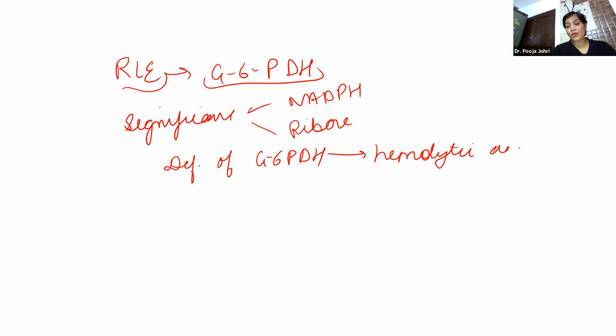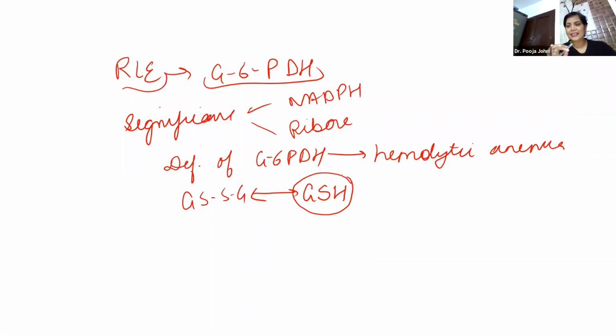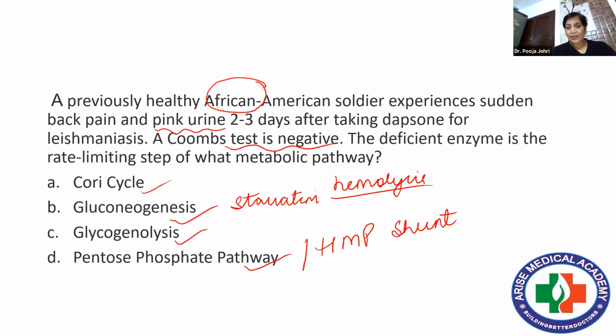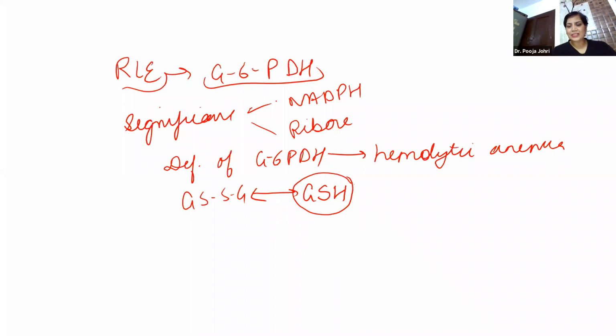And it is quite evident also, because this NADPH is required to maintain glutathione in its reduced form, GSSG and its reduced form. If this is not maintained in its reduced form, there is a release of free radicals which starts damaging the RBCs, membrane of RBCs, leading to hemolysis. And the most important thing is, you can see it is most predominant in African people. Very important, right? So deficiency of this, or you can say hemolysis, is due to oxidative damage.